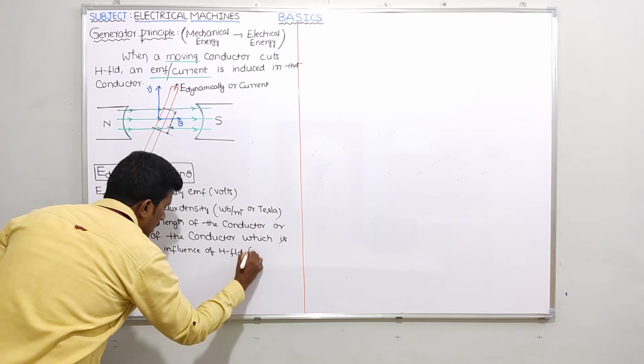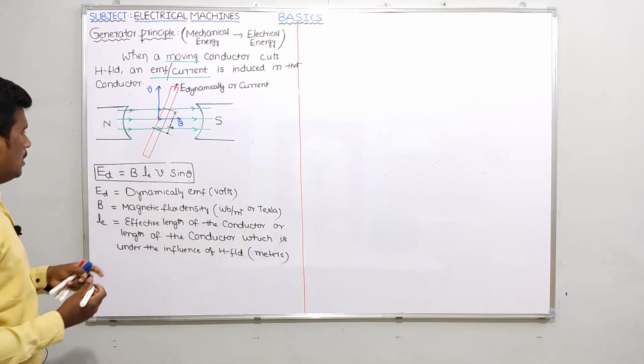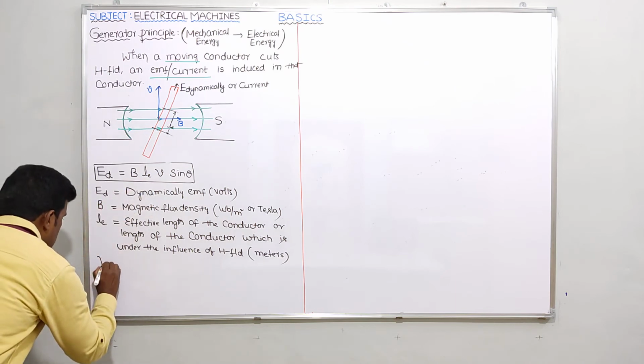What are the units for this L_e? Meters.